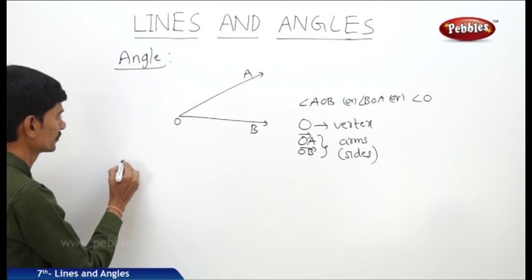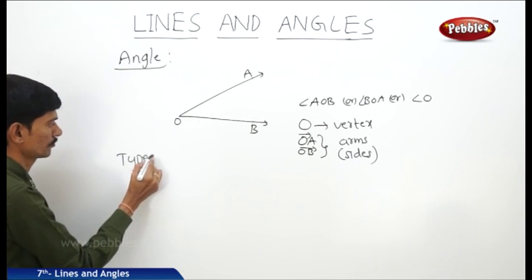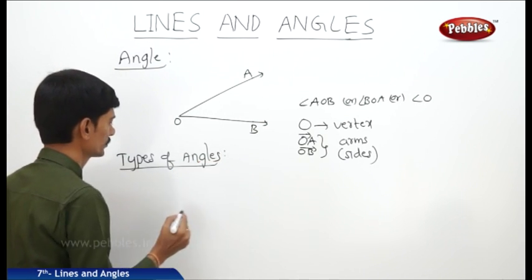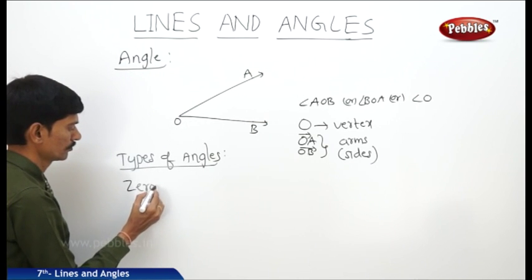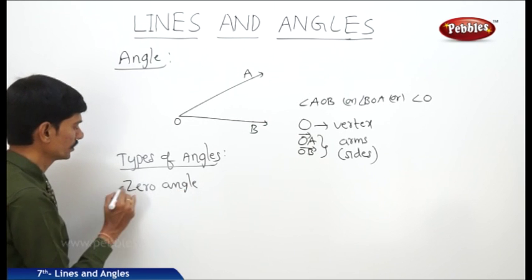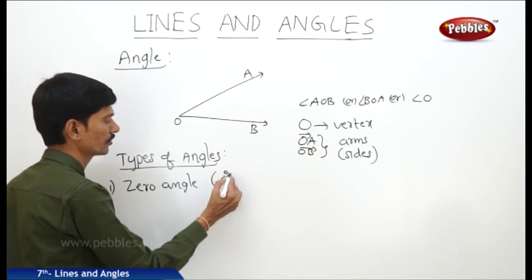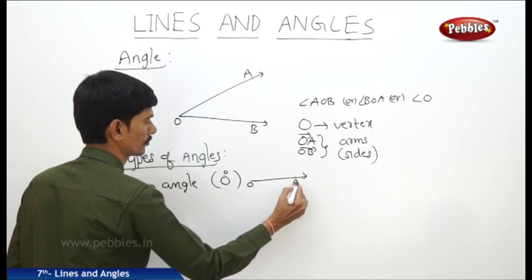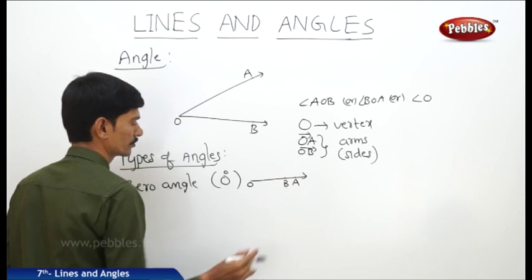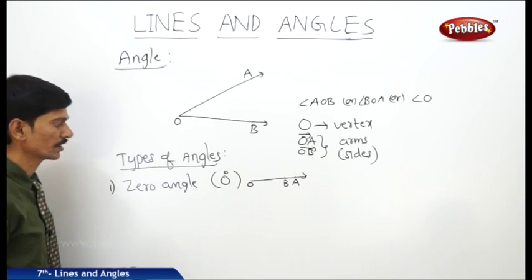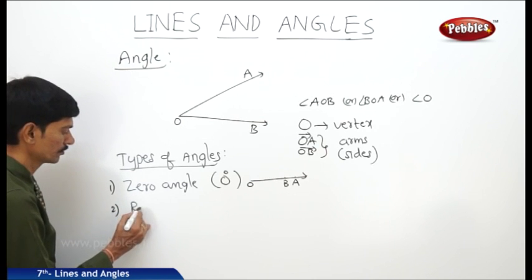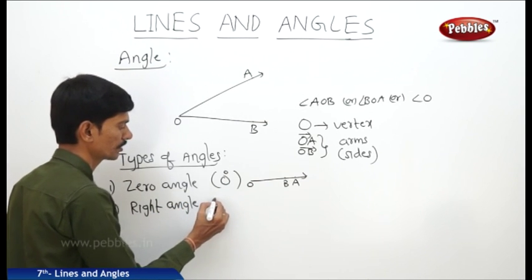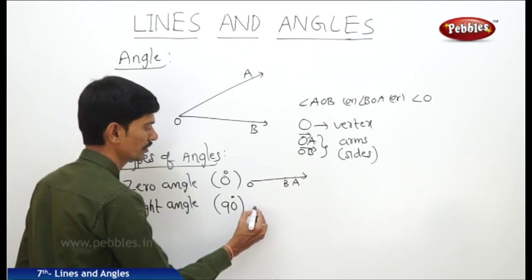Now types of angles. First, zero angle. An angle whose measure is 0 degrees is called zero angle. So there is no angle formed. And the second angle, right angle. An angle whose measure is 90 degrees is called a right angle.